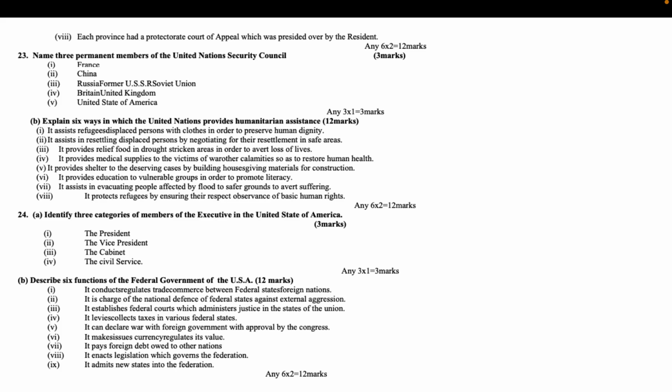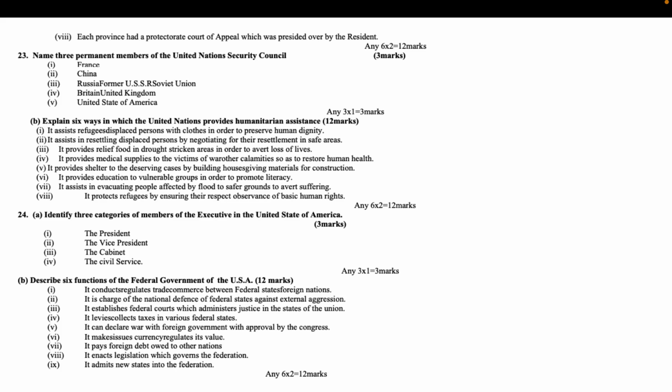B. Describe 6 functions of the federal government of the USA. 12 marks. It conducts and regulates trade and commerce between federal states and foreign nations. It is in charge of the national defense of federal states against external aggression. It establishes federal courts which administer justice in the states of the Union. It levies and collects taxes in various federal states.